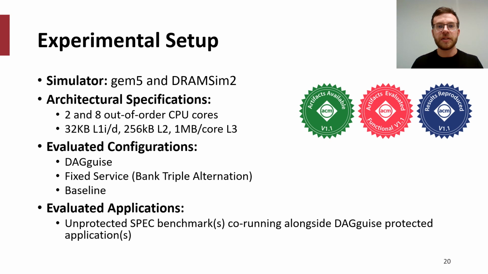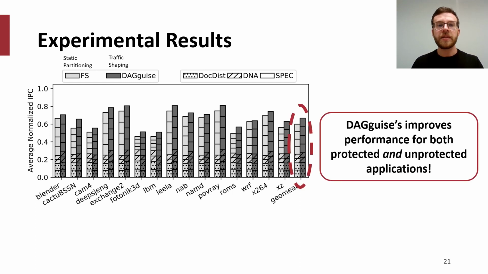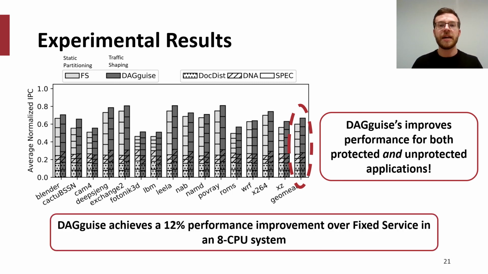Our performance evaluation consists of a gem5 and DRAMSim2 model simulating 2 and 8-core CPU environments. We evaluate the performance of the DAGguise shaper and compare it to fixed service and insecure baselines. We measure the normalized system-wide IPC of unprotected SPEC benchmarks, which are co-located with DAGguise-protected example applications. Here are the experimental results for the 8 CPU setup. We note that DAGguise improves upon the system-wide performance compared to fixed service across the entire system, increasing the IPC of unprotected and protected applications. Specifically, we observe that DAGguise achieves a 12% performance improvement over fixed service.